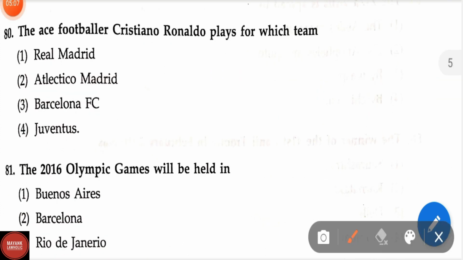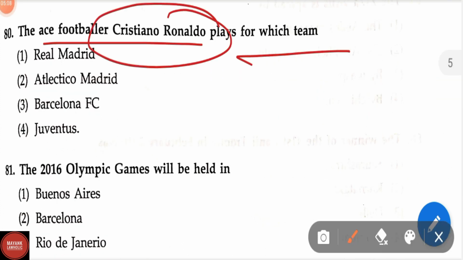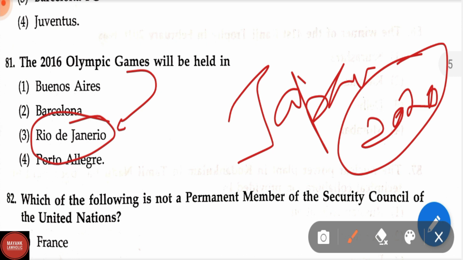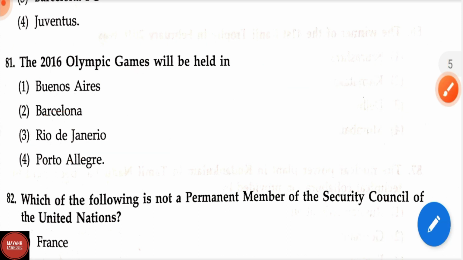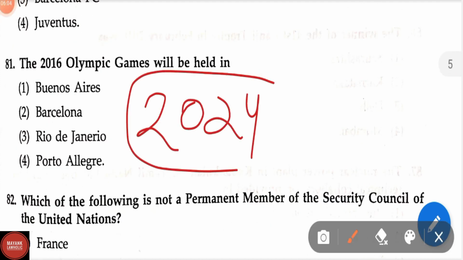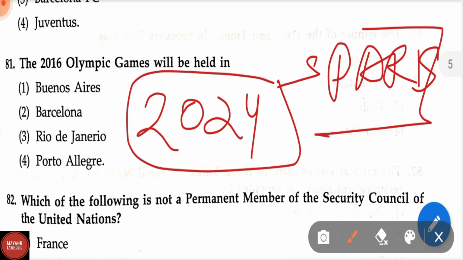Question number 80. The ace footballer Cristiano Ronaldo plays for which team? The options which are given right now are not correct because Ronaldo now plays for Manchester United and he also captains the Portugal national team of football. Question number 81. The 2016 Olympic Games will be held in. 2016 Olympic Games were held in Rio de Janeiro. 2020 Games were held in Japan and again the 2022 Winter Olympic Games were held in China, and the 2024 Olympics will be held in Paris, that is France.